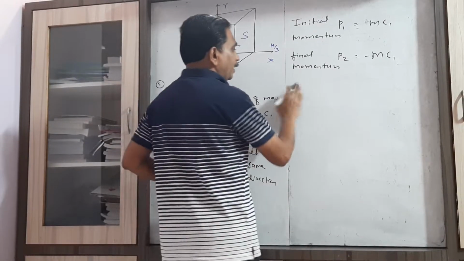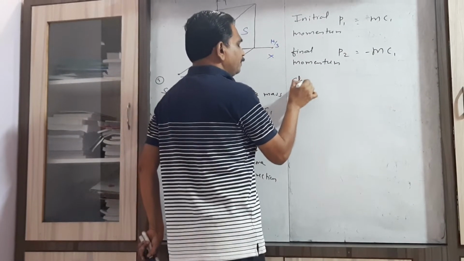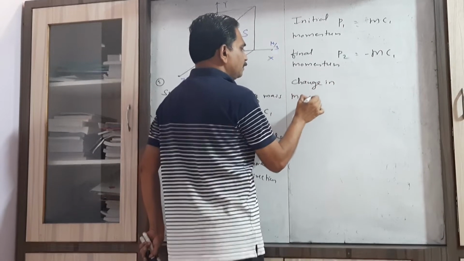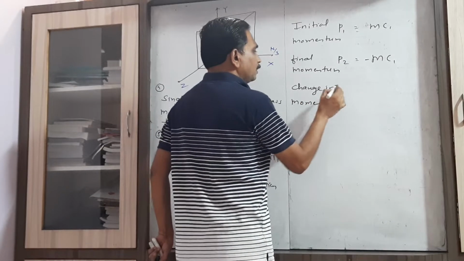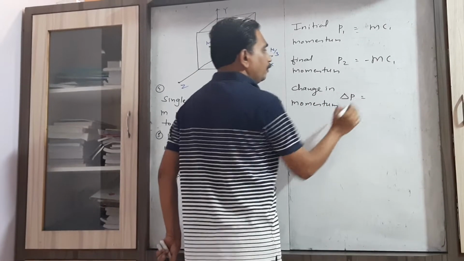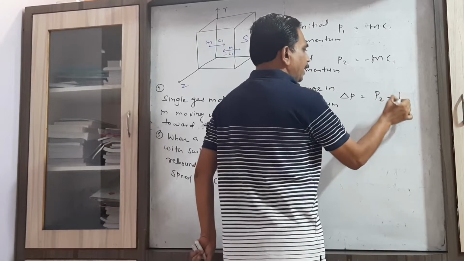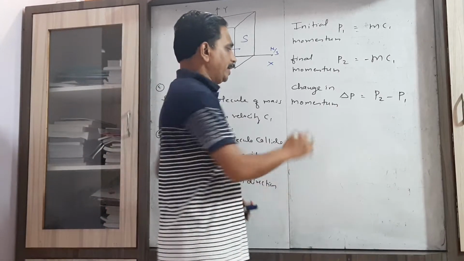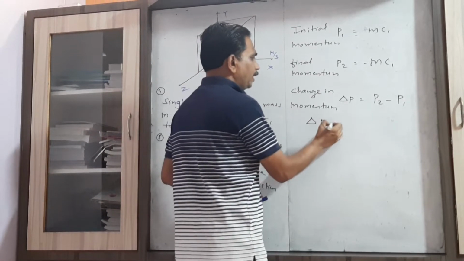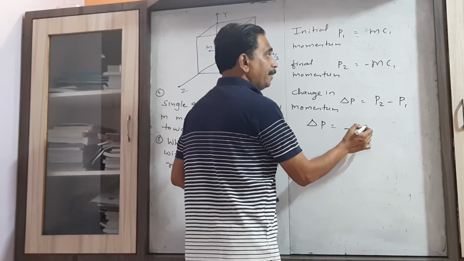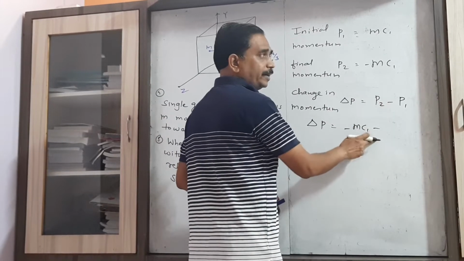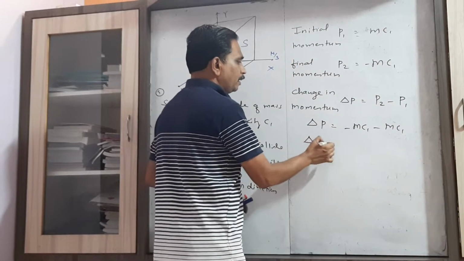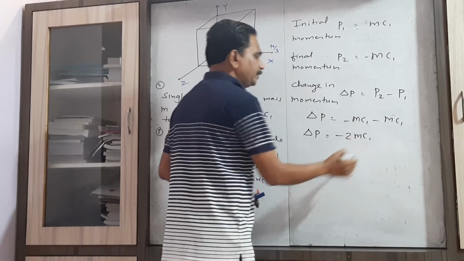So here we find the change in momentum. Change in momentum is equal to final momentum minus initial momentum. So put the value of P2, that is minus m c1, with this minus sign in the middle, and put the value of P1, and delta P equals minus twice m c1.